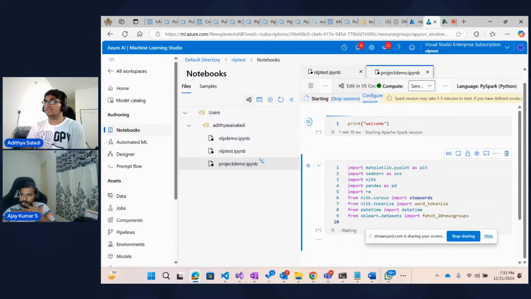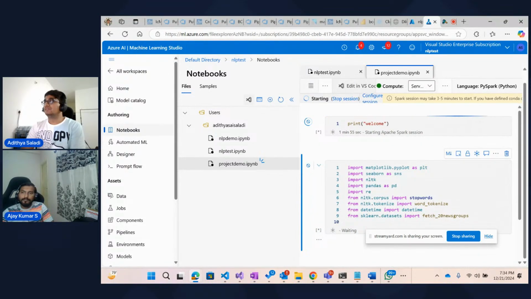And then we have pandas, and we are aliasing it as PD so that it becomes easy when we are coding. Pandas again is a very powerful library for data manipulation and analysis, used here for working with tabular structured data, right? And we are importing RE. RE stands for regular expressions, used for pattern matching and text cleaning. So we'll see where we'll use RE going forward. I think in the last few examples, or in the last 5 sessions, we've never used RE. This is the first time we are using RE, right?